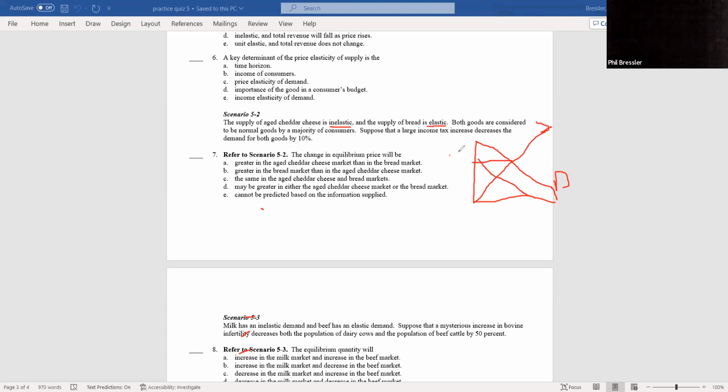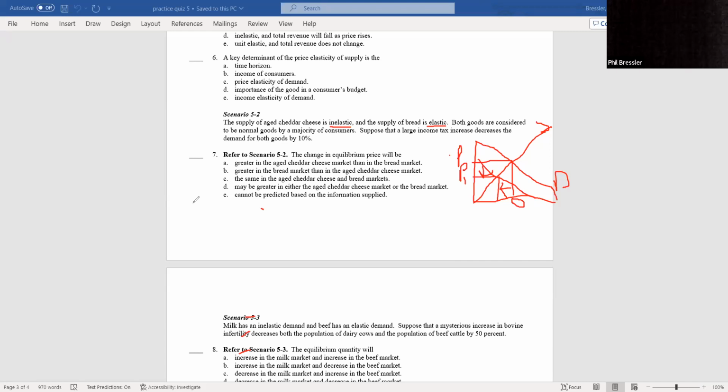And again, I'm sorry if it's a little sloppy here, because it's hard for me. There's your original equilibrium, P and Q. And now, if we go to P1, okay. And I know this isn't actually answering the question, but price down, quantity down. Okay. So got to be aware that they might ask that in the other question, where all this information doesn't matter except that the demand for both goods decreased.